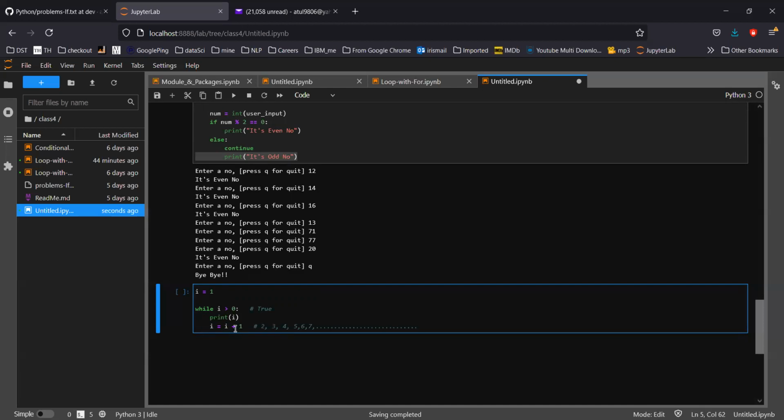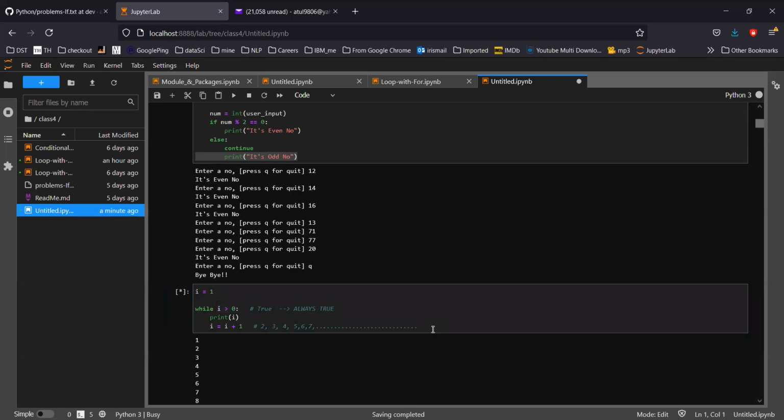In this scenario, this condition will always be true. So what will happen? This will be a disaster, an infinite loop.